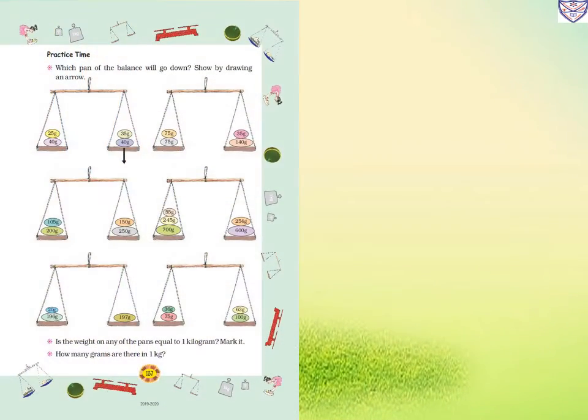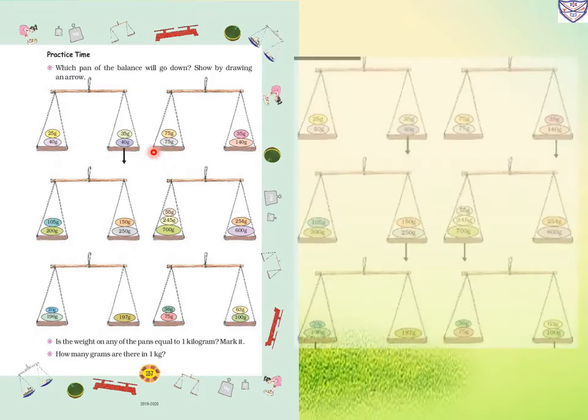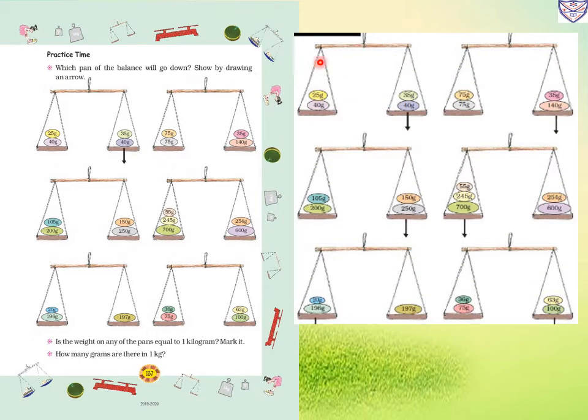Now next page, page number 137, practice time. Which pan of the balance will go down? Show by drawing an arrow. Now here we have to show with an arrow which pan will go down. In the first, one pan has 25 gram and 40 gram, and the second 35 gram and 40 gram. So 25 plus 40 is 65 gram, and here it is 75 gram. So which is more? The 75 gram pan will go down.